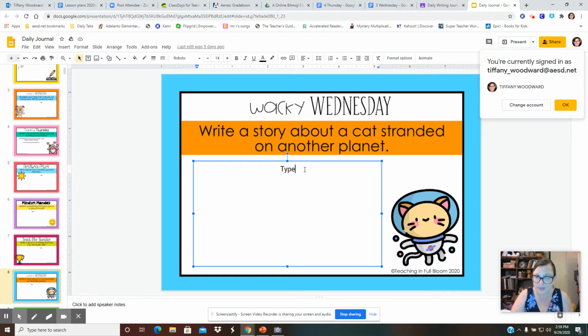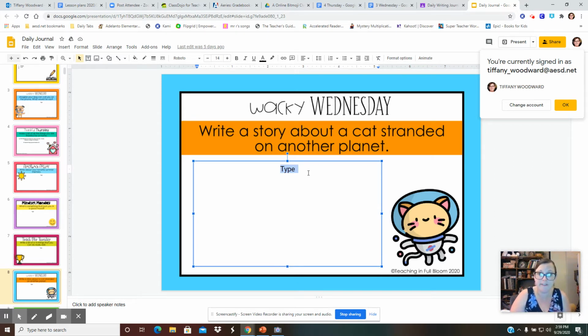Pick your planet. And then during your story, maybe you can have a problem. How is the cat going to get home? Or maybe the problem is the cat needs to build a house. And then how does your cat solve that problem would be a good thing to add in your story. Be as creative as you want in your story. But I would like you to fill this whole box with writing. I want to see the most writing I've ever seen you do for today's story.